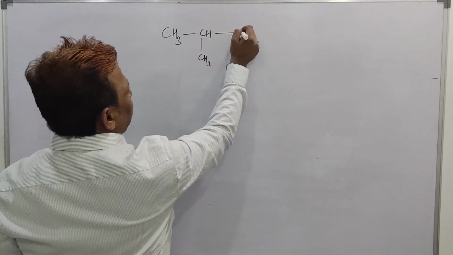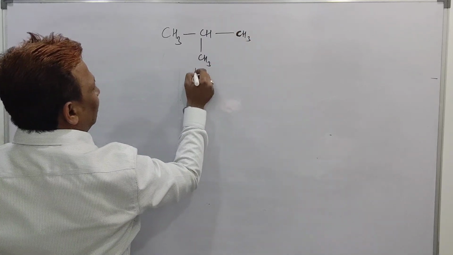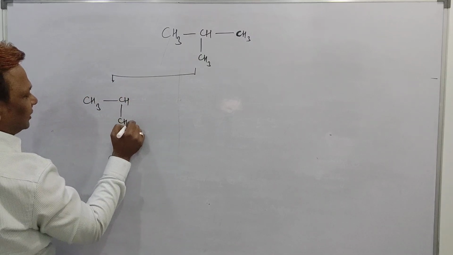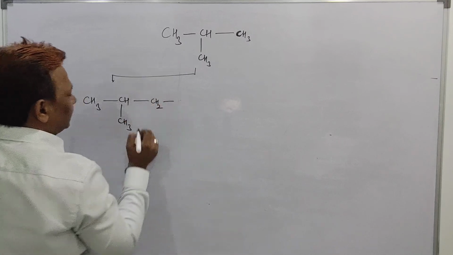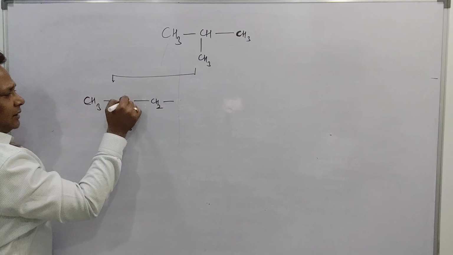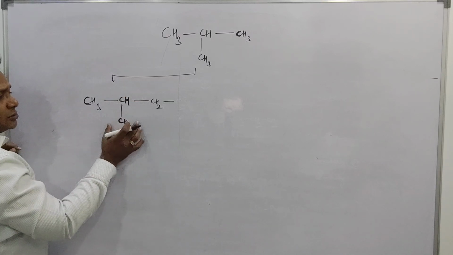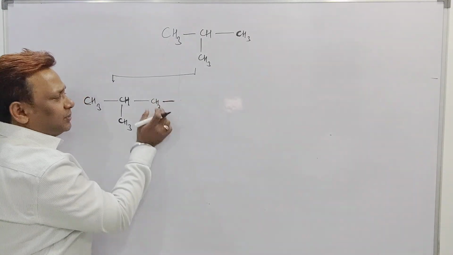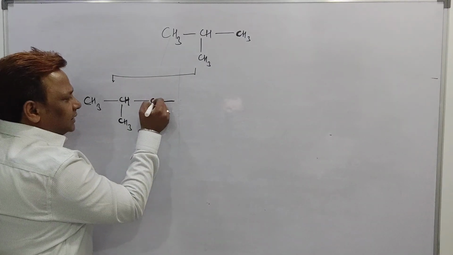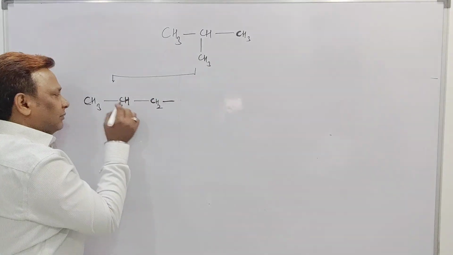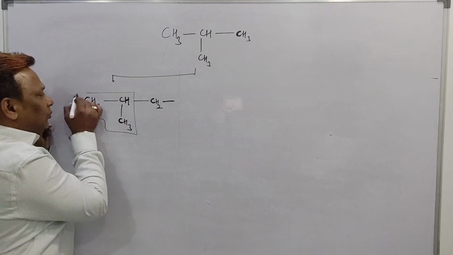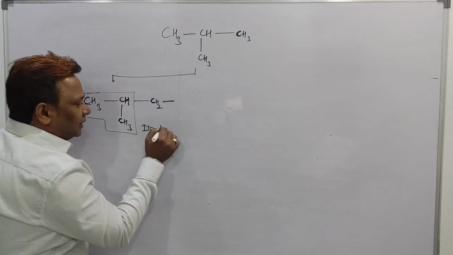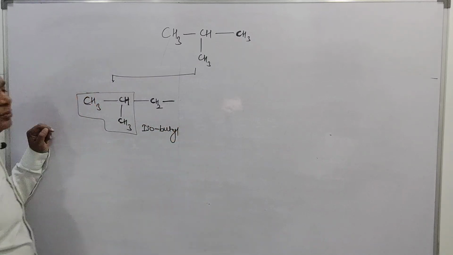See beta, if I take out hydrogen from this carbon, how does it look? See here. It is a CH3, then it is a CH, then it is a CH3, then it is a CH2 and free bond. See beta, it is the last but one carbon, and this is having H and CH3. Then this group is called an iso group. But in this iso group, did you see beta, your free bond is present on this carbon, and this carbon is attached with only one carbon, called a primary. Whenever you see this group, it will be called an iso group. Total number of carbon 1, 2, 3, 4. That is butyl. The name of this is isobutyl.